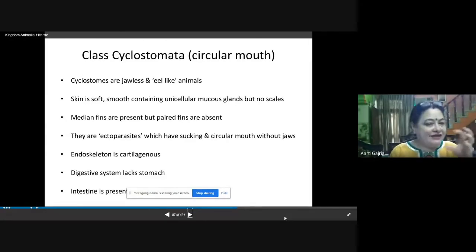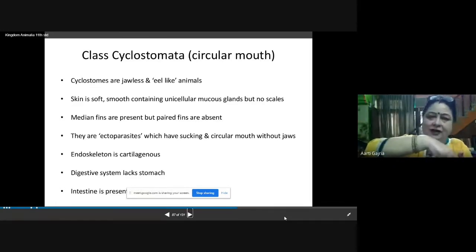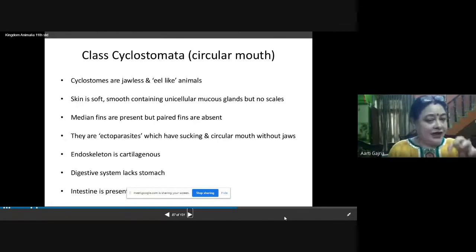They have a sucking and circular mouth without jaws, because they don't need jaws, since they are ectoparasites. On their host, they suck nutrition from the host through their sucking and circular mouth, which does not have jaws. So the sucking and circular mouth is the characteristic feature of Cyclostomata, and they are ectoparasites.